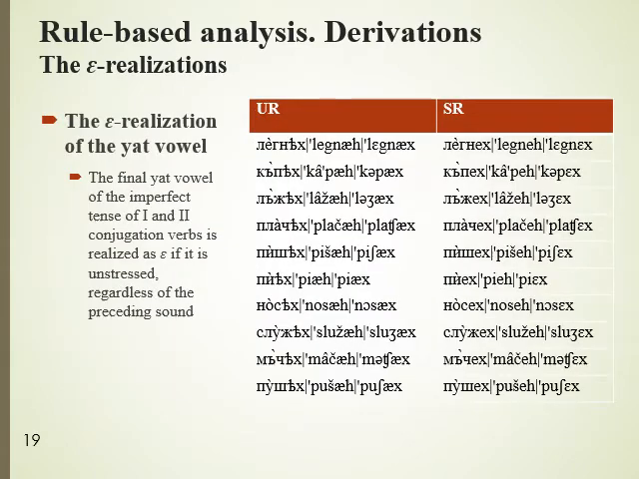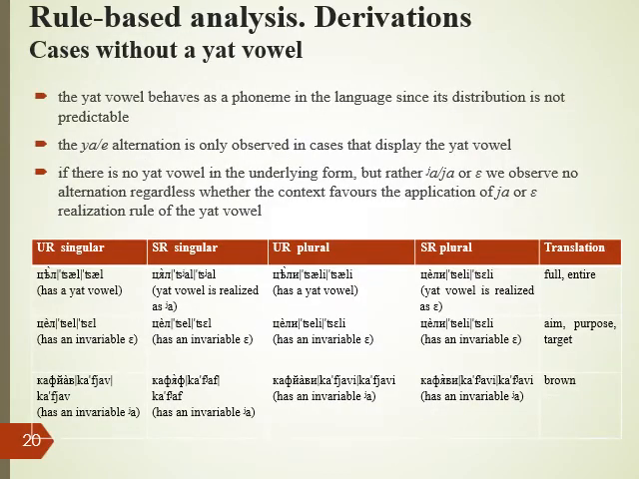In the example, you can see verbs in the imperfect tense with an A realization of the Yat vowel. This happens in first and second conjugation verbs where the Yat vowel is realized as A if it is unstressed, regardless of the preceding sound. Now we will compare cases with and without the Yat vowel.